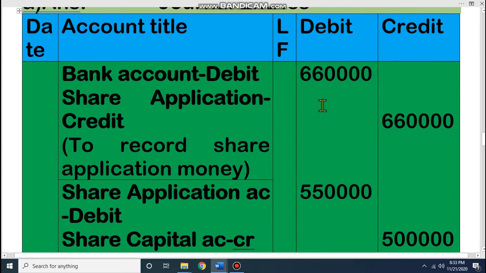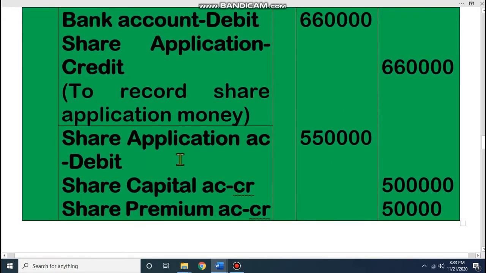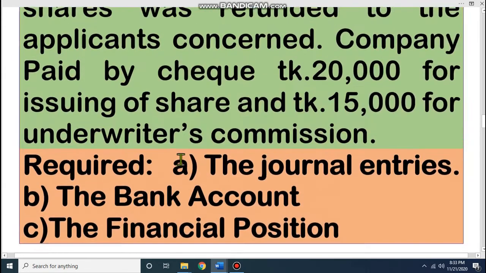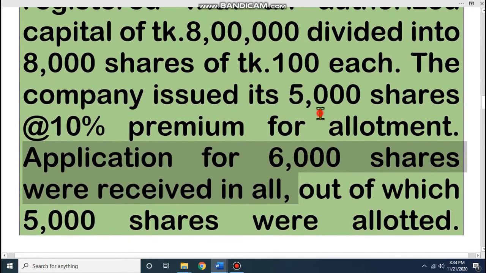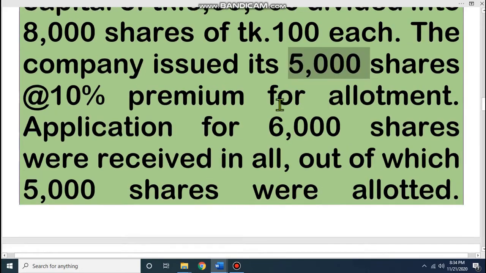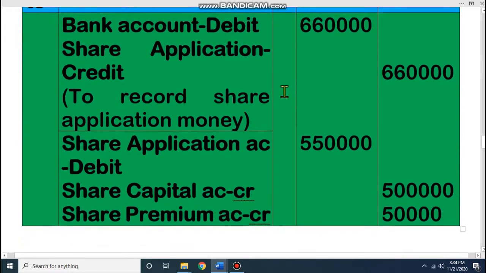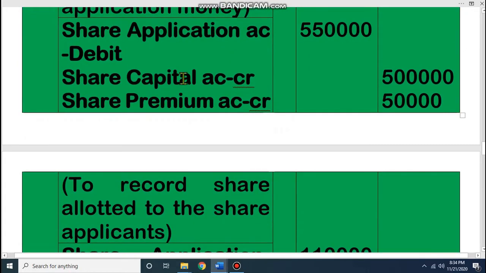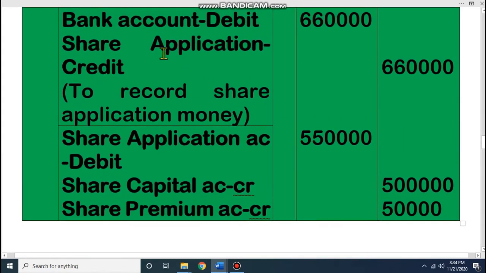Dear student, our second journal is allotting the application money. You know that we received applications for 6,000, but how much have we issued? Look, we have issued 5,000. That means we cannot sell more than 5,000, because we can issue share by the approval of the joint stock registered office. That means we got permission for selling 5,000 shares. We cannot sell 6,000 shares, though we received more applications. Dear student, for 5,000 shares we have to give capital. That means 5,000 shareholders out of 6,000 will receive the capital. Share application account debit, that means the earlier share application account credit.